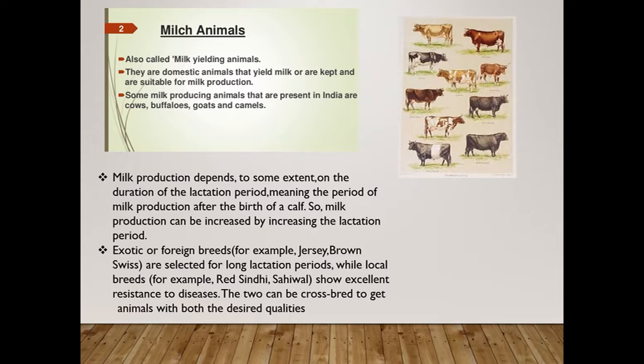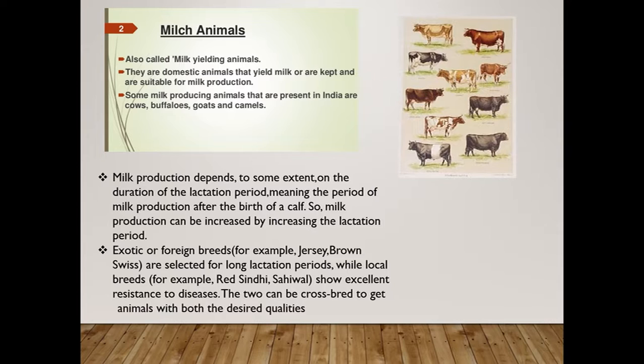Again, as we have learnt today, indigenous breeds are native of India. Example, Sahiwal, Red Sindhi, Deoni and Gir. These cattle are well built with strong limbs, prominent hump and loose skin. I am not going to read it again, just understand. Recollect the point that I said. And milk production depends upon the duration of the lactation period.